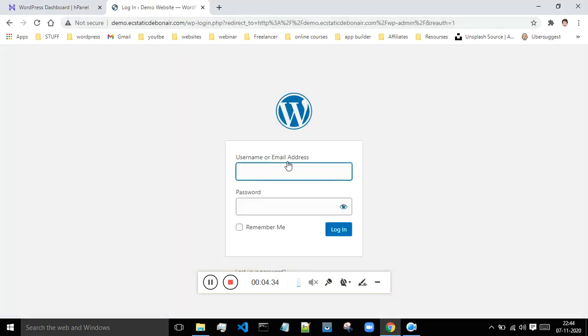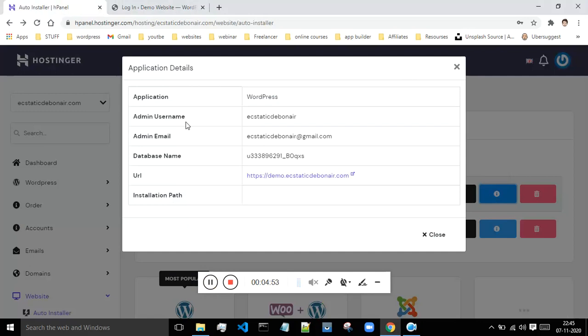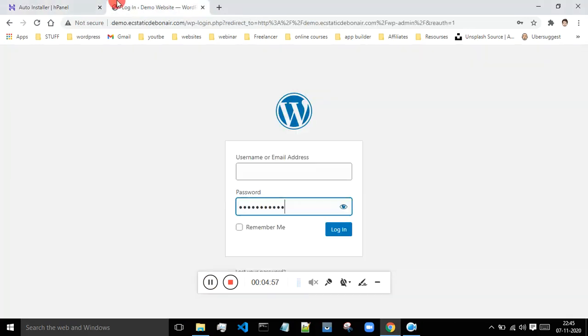Then you will get this option where you enter your password and the username, which you set just now, a few minutes back, and you will be able to access your website. Over here you have to enter the password, and for the email ID or the username, you will get that inside of these details. You just have to pick up this email ID or username, whatever that is. Just copy this and paste it over here, or even the email ID would work.